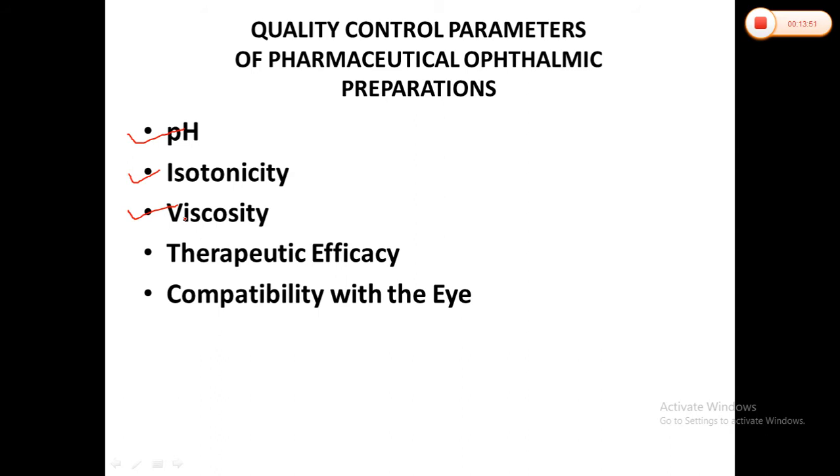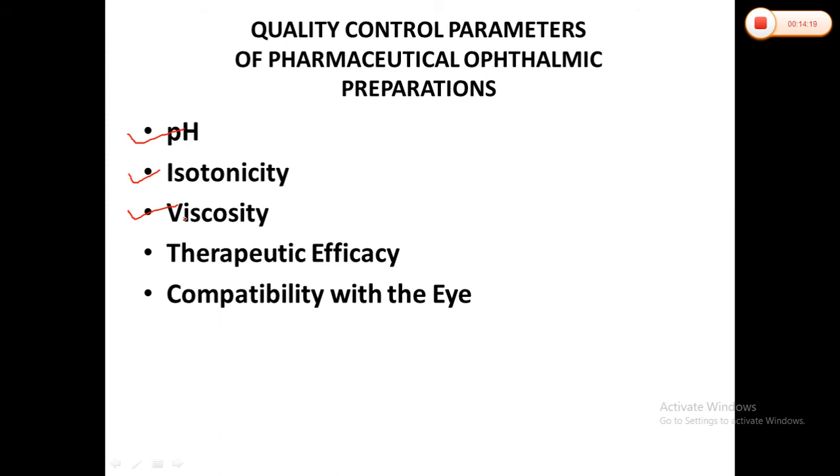But in ophthalmic formulations, viscosity plays a very important role in increasing the contact time. When we instill any ophthalmic ointments, suspensions or solutions, they must have specific viscosity so that they can remain for a longer contact time in the eye sac.